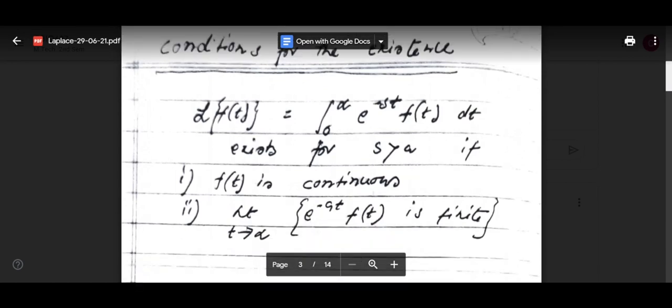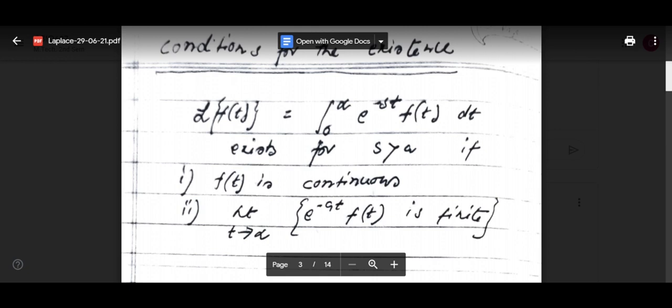We are taking the Laplace transform of a function of t, from t equal to 0 to infinity, e to the power minus st f(t) dt. So when I say Laplace transform of cos t, that means f(t) equals cos t. So Laplace transform of cos t, what can you write? Ma'am, is it s by s square plus 1 square? Yes, s by s square plus 1 square.